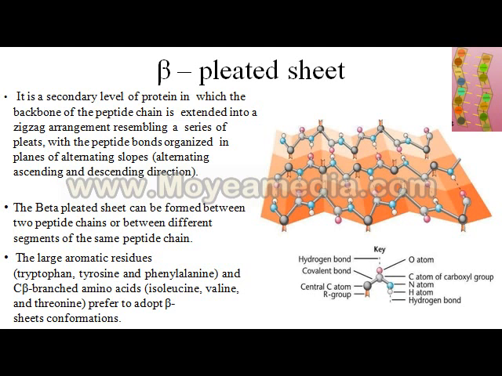The peptide bonds are organized in such a way that one part is ascending, another is descending, the third is ascending, the fourth is descending. So it looks like a zigzag, or we can say it is in the form of a sheet. The beta-pleated sheet can be formed between two peptide chains or between different segments of the same peptide chain. Examples of amino acids found in beta-pleated sheet structure are tryptophan, tyrosine, phenylalanine, isoleucine, valine, and threonine.